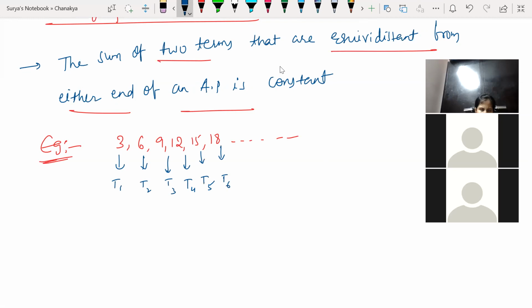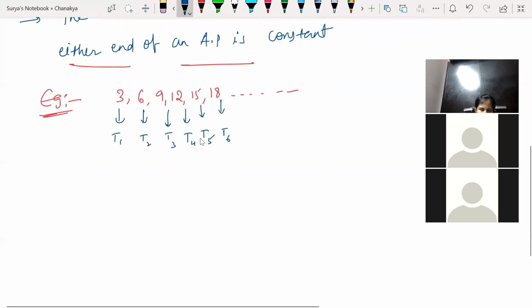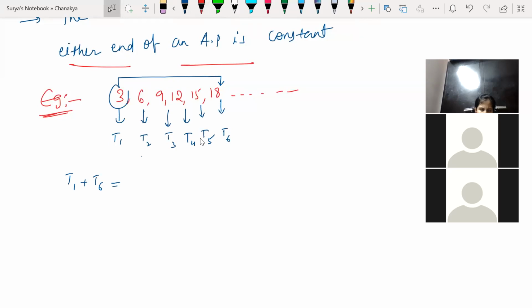Now, guys, look at this. If I talk about the first and last terms, from either end, the first from here and the first from the last. T1 plus T6, what is the sum of these two?